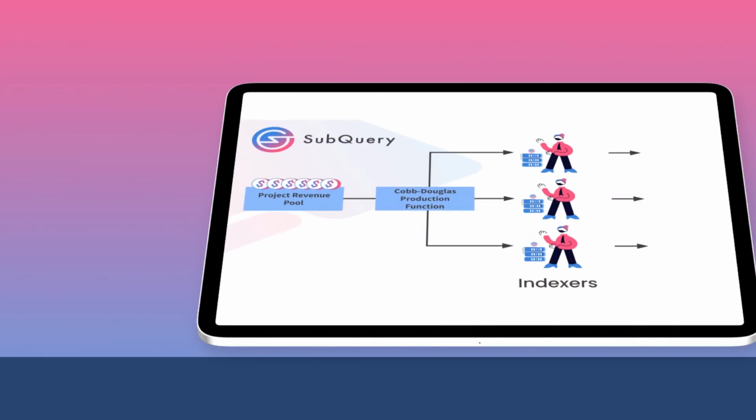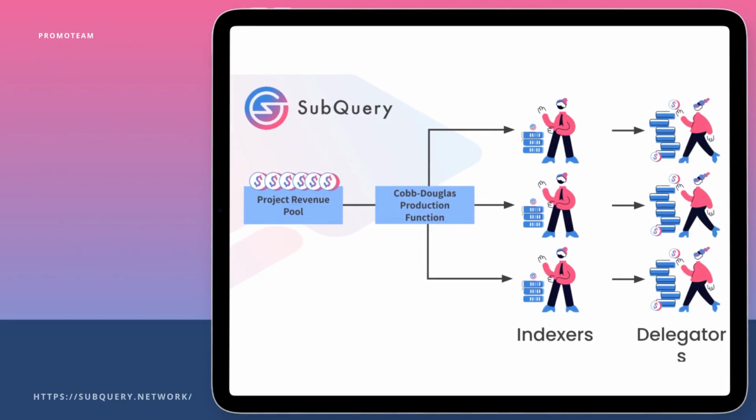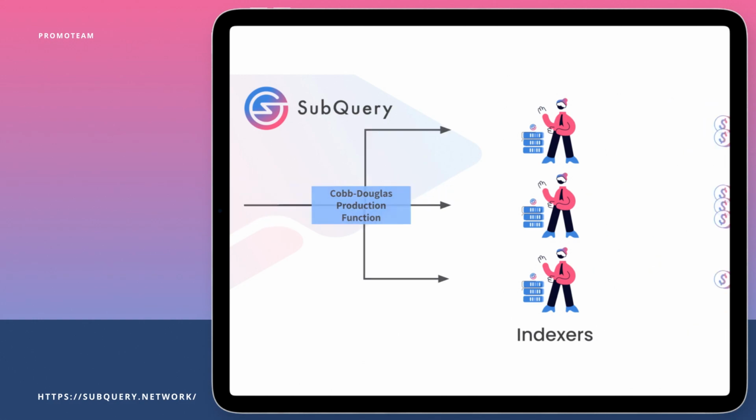After that, they have an opportunity to choose which project they would like to support. For delegators, the SQT token is a way for them to participate in SubQuery data processing service, earning additional income by participating in indexer staking. Indexers publish information about the rate of revenues and fees for a particular SubQuery project. Thus, delegators choose the SubQuery project that fits them most and receive reward for indexer staking.